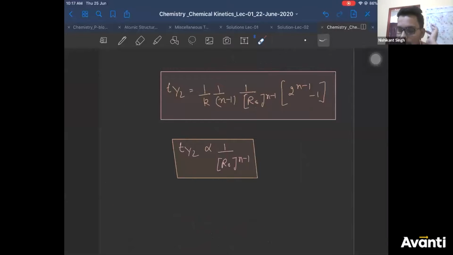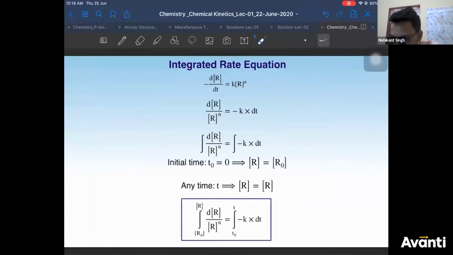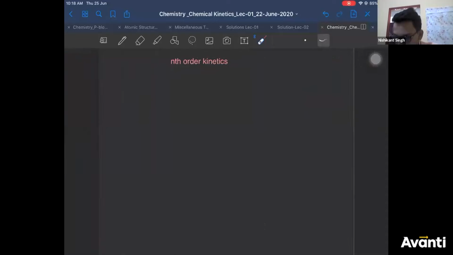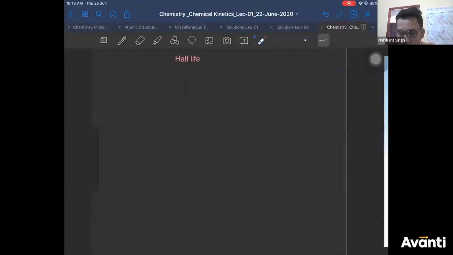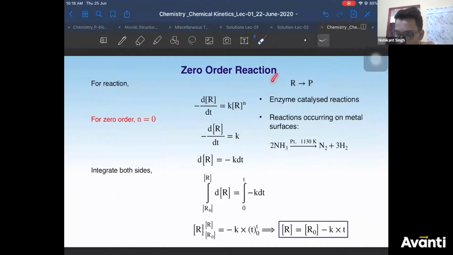All you need to remember in the end is this. But you should know how to find half-life. Just keep your R final as R initial by 2 and solve it. Right. Now we are moving towards integrated rate equation. Integrated rate equation for nth order kinetics we have already discussed. Half-life also we have discussed. Now we are going to discuss it for zero order reaction.